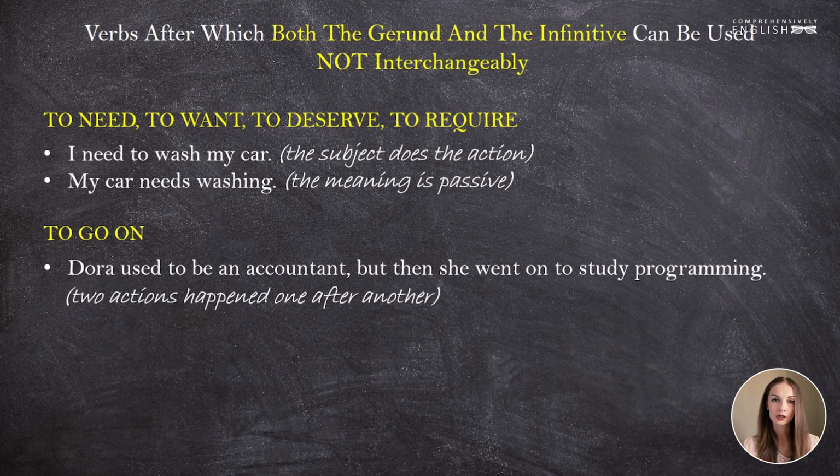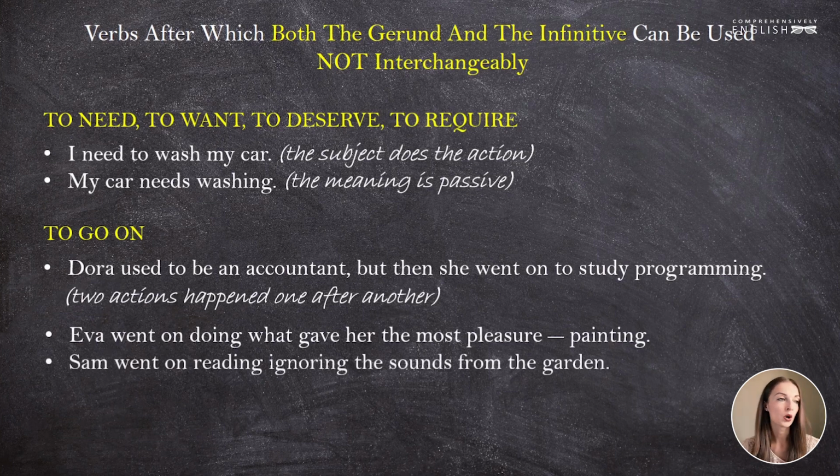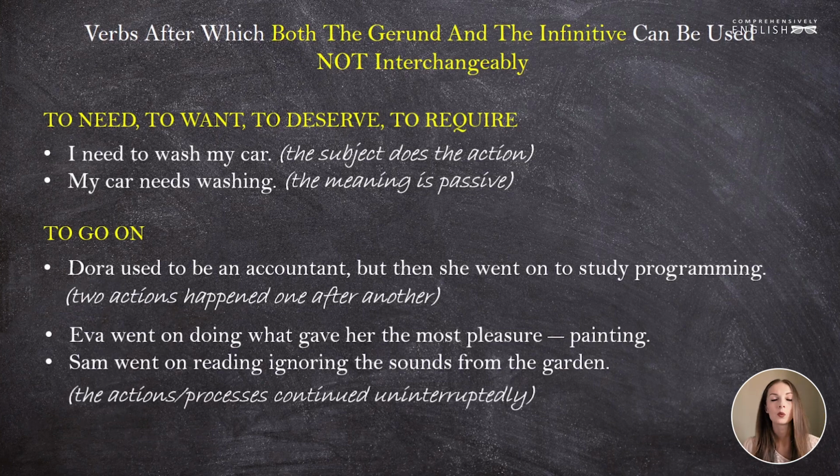She was an accountant, she became a programmer. Eva went on doing what gave her the most pleasure, painting. Or Sam went on reading, ignoring the sounds from the garden. Go on doing something means continue. We are speaking about an action that continues uninterruptedly. Not one action happening after another, but one action continuing. So basically, we're speaking about two different meanings of the phrasal verb to go on.